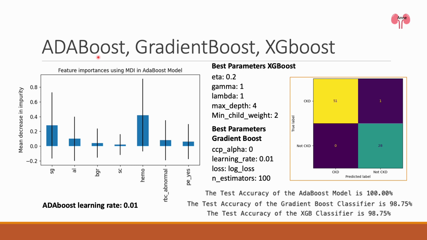AdaBoost performed the best while using only 7 variables. It combined predictions from weak learners to form a robust model. Coincidentally, the first 7 principal components from PCA explain about 90% of the data variance. The learning rate controls each learner's influence, and smaller rates foster gradual learning, enhancing model generalization.